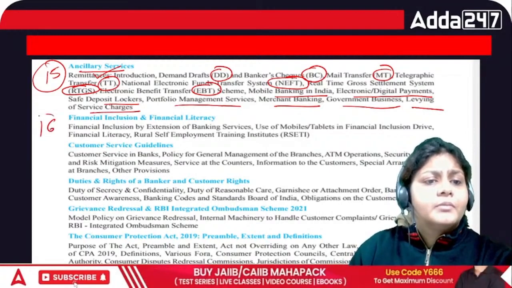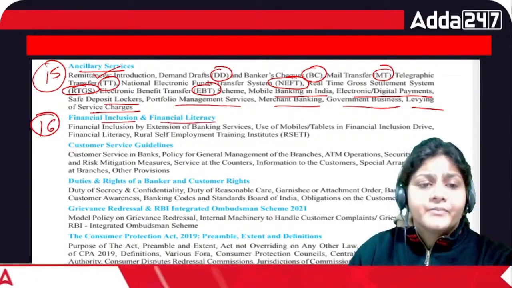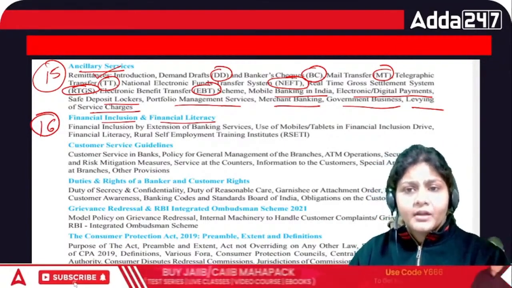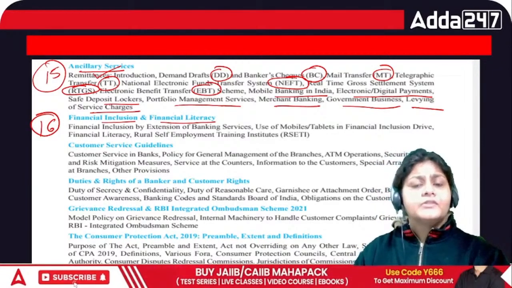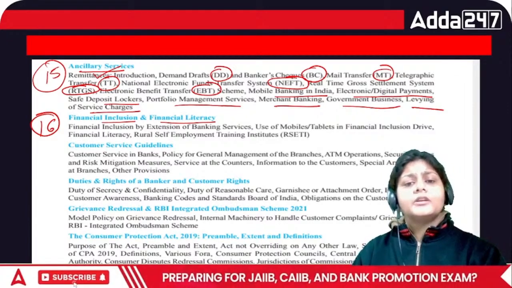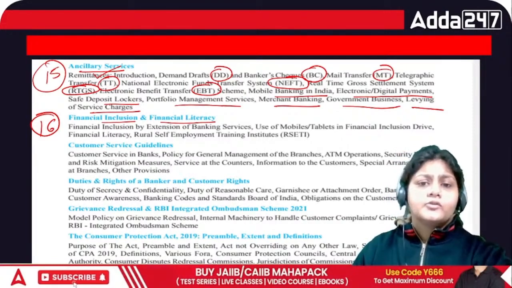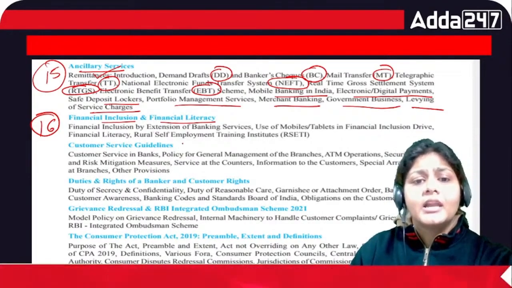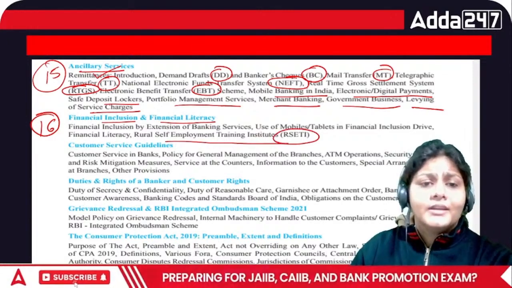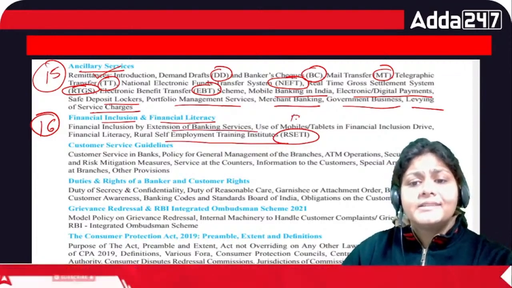Then we have chapter number 16, that is financial inclusion and financial literacy. So what is the difference between financial inclusion and financial literacy, right? Financial inclusion, of course, we started in the year 2013, and under financial inclusion, the Government of India has started many schemes, right? So all these schemes we are going to cover here. That is RSETI, Rural Self-Employment Training Institute. What is the SHG? Inclusion by extension of banking services, BCBF.